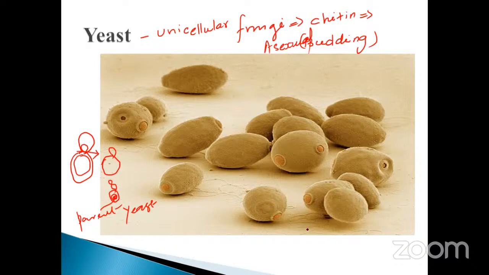It secretes enzymes. There are two enzymes that we already discussed. One is called invertase, and the other zymase. The invertase is also called sucrase, the enzyme acting on sucrose. Don't forget, my dear, this is the structure of yeast. When you see it under the electron microscope, we can see the structure looks like this. Okay, go to the next one.